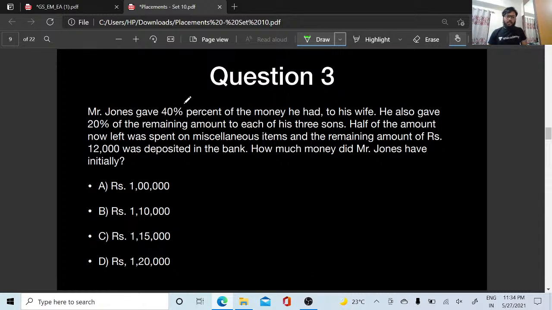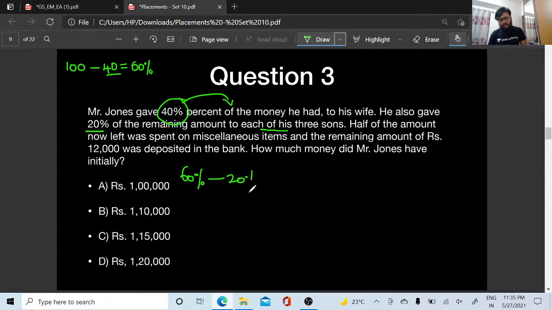He gave 40% of the money he had to his wife. So he had totally at the starting 100 minus 40. Jones is left with 60% because 40% is gone. He also gives 20% of the remaining amount to each of his 3 sons, so from 60% I have to take out 20%. 6 twos is 12%. 12% he gave to each of 3 sons, so 12% into 3 becomes 36%.